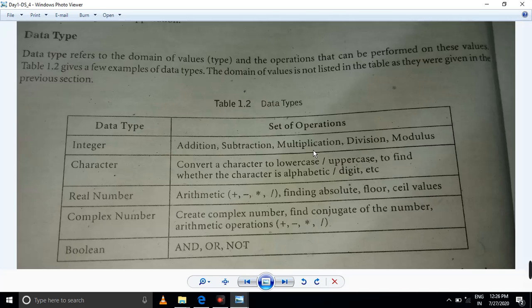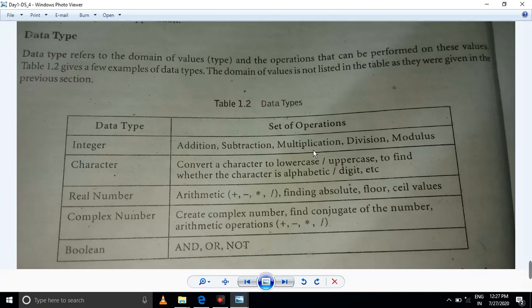First, integer, character, real number, complex number, boolean. For integer, what are all the things if you declare? Addition, subtraction, multiplication, division, modulus. And then you go for character level: convert a character to lowercase or uppercase, and find whether the character is alphabetic or a digit.